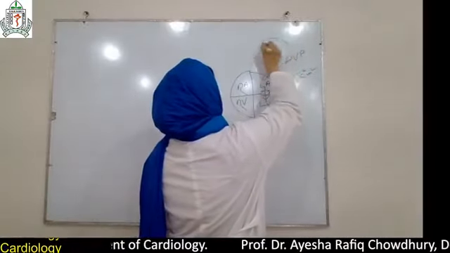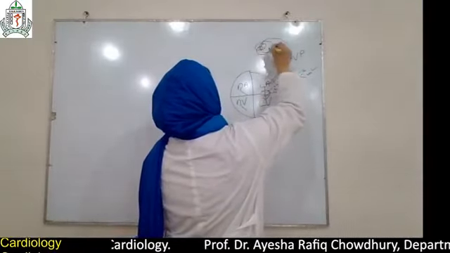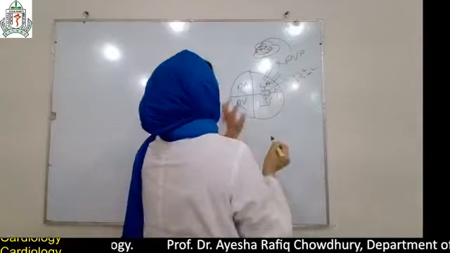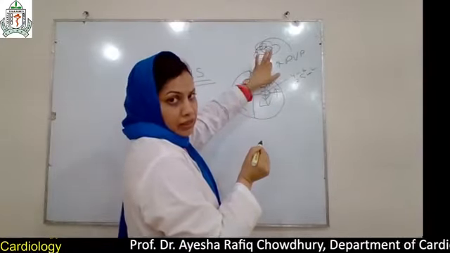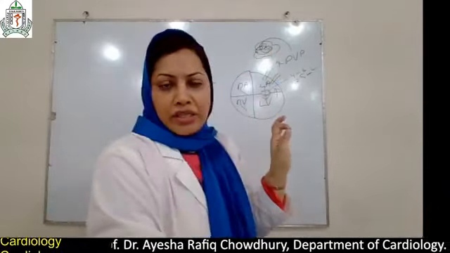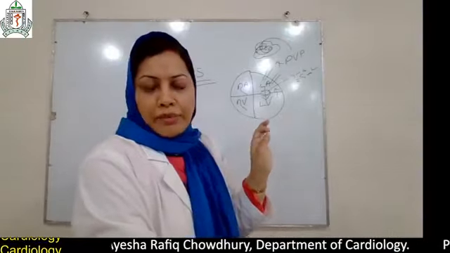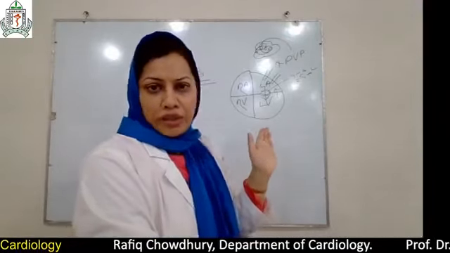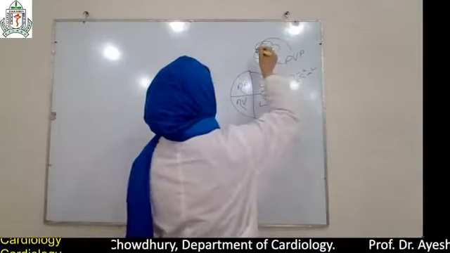Then in the capillaries there is increased capillary congestion. When there is increased capillary congestion, there occurs breathlessness, dyspnea, orthopnea, and lastly,